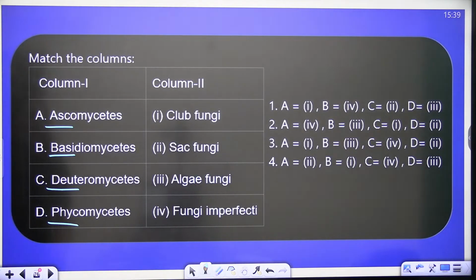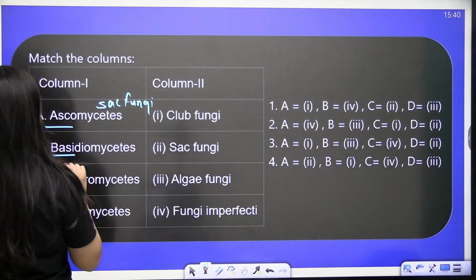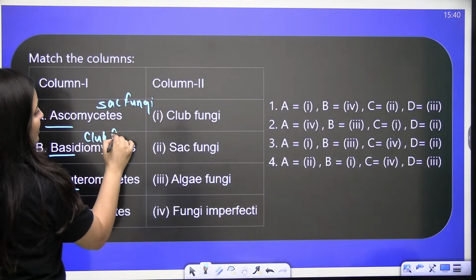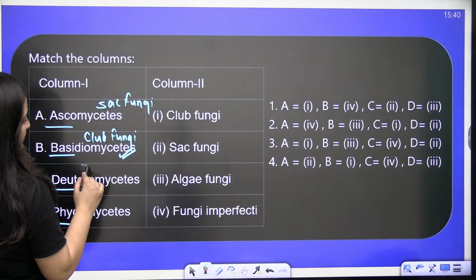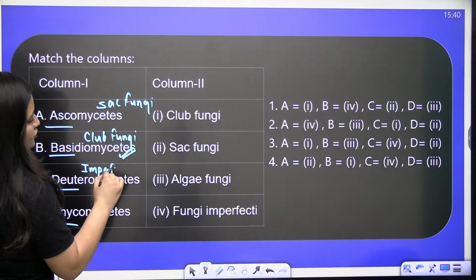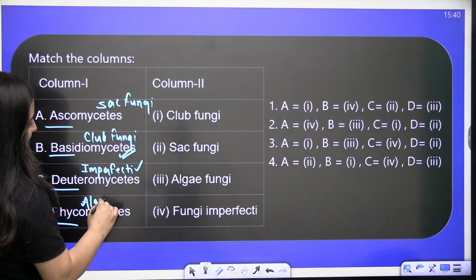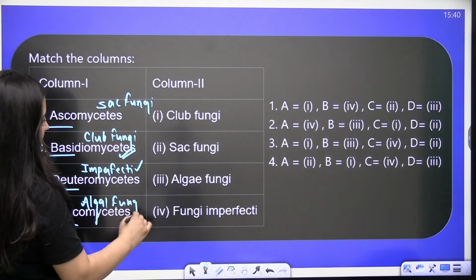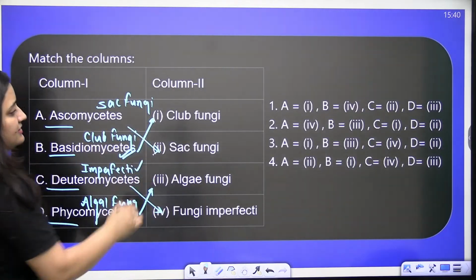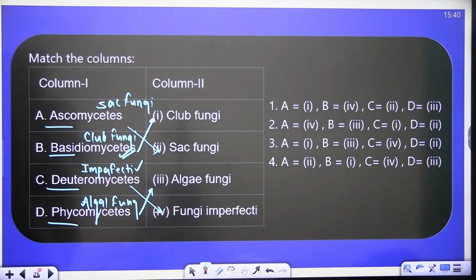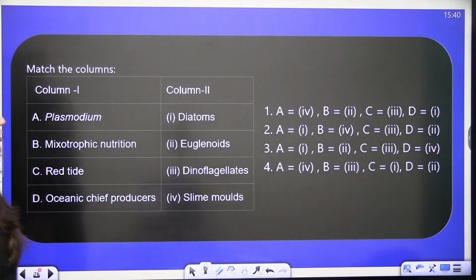Of course, Ascomycetes is the sac fungi, bache. It is the sac fungi, right? Basidiomycetes is the club fungi. They are very good decomposers. Mushrooms are from this Basidiomycetes. Deuteromycetes is fungi imperfecti. Why? Because sexual stages are absent here. Only asexual stages are present. And Phycomycetes is known as algal fungi. So you know the answer. 3, this, and this. Clear, bache? So the correct answer here is yes, 4th. Okay, next question.